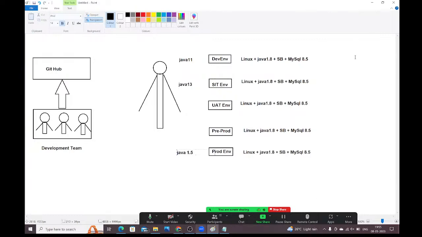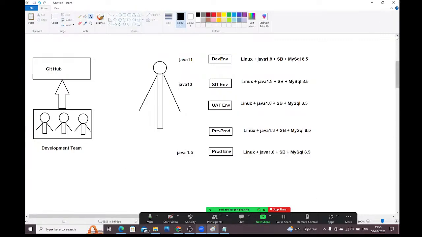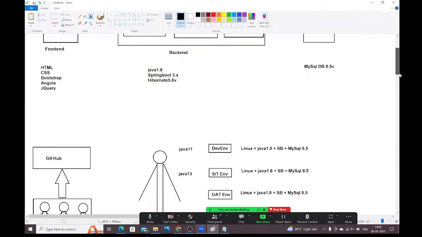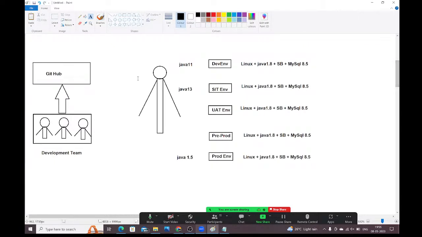See guys, here observe carefully. In my system, to develop the project, I have used Java 1.8, Spring Boot 3.x, Hibernate 5.6, like these software I have used. And I have developed the application. That application is working as expected. And the same application I have uploaded into the GitHub repository. From the GitHub repository, the DevOps team will take the code and they will deploy it into multiple environments, guys.